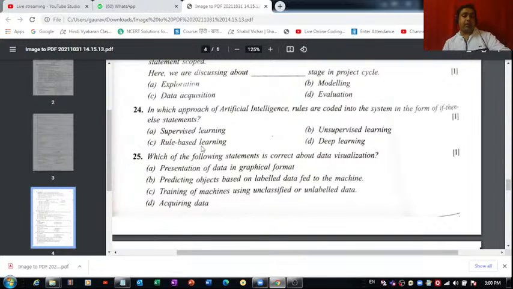When we make decision trees, with the help of algorithms like CART and ID3, there are certain rules which we follow for training our machine and creating the decision tree. Those rules are in the form of if-then-else statements, which we feed to the machine along with the data which we acquire from the data acquisition stage, right? So the correct option of question number 24 is C.